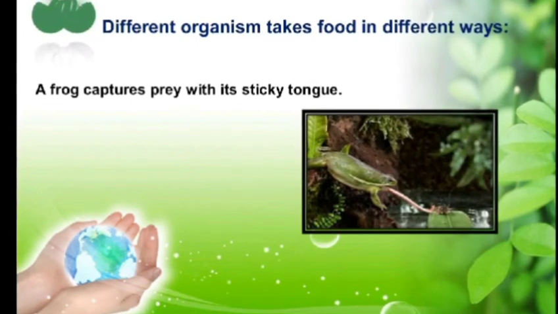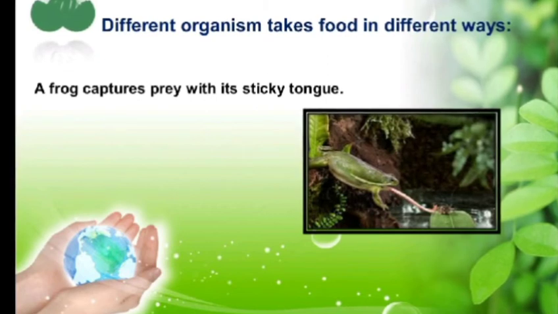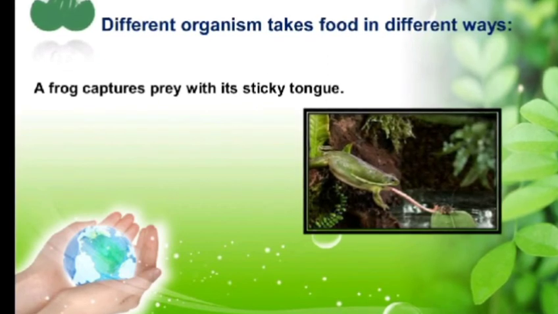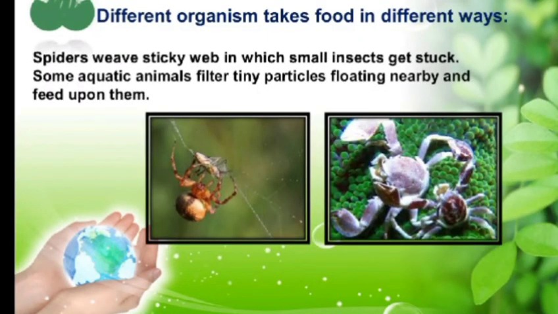Then the frog captures its prey with its sticky tongue. It is not using its hand to put the food inside the mouth. It is using its sticky tongue for capturing the prey. Then we are having spiders. Spiders weave a sticky web in which small insects get stuck, and it feeds upon those stuck insects.